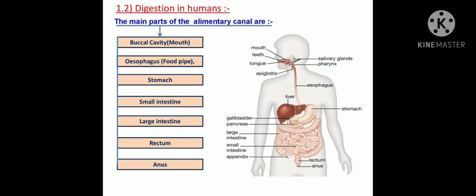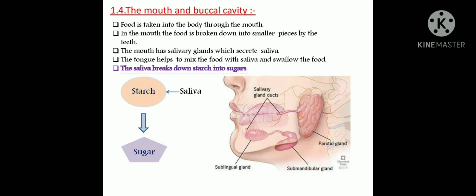So here is the digestion in human beings. These are the main parts of the alimentary canal: the buccal cavity, which we call the mouth, the esophagus, called the food pipe, the stomach, small intestine, large intestine, rectum and anus. These are the parts of the digestive system in human beings. Let us see the mouth, or buccal cavity. Here the food is taken into the body through the mouth. In the mouth, the food is broken into smaller pieces by the teeth. The mouth has salivary glands which secrete saliva, and the tongue helps to mix the food with saliva and swallow the food.